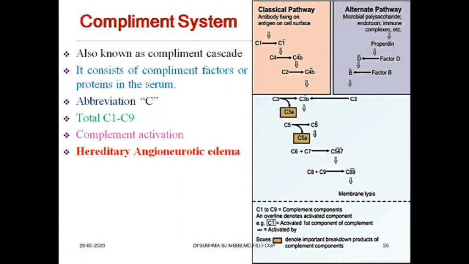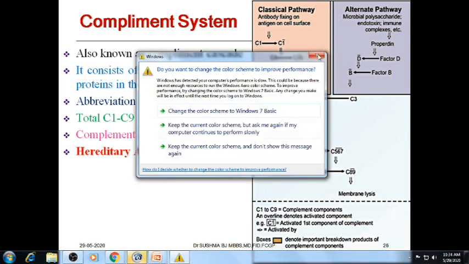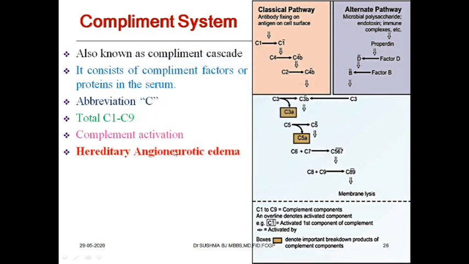In that case, what is going to happen? There is continuous cascade activation, with the complement cascade functioning at a very high rate. A lot of kinins are generated, resulting in hereditary angioneurotic edema. This is a very dangerous condition, because the patient can have laryngeal edema and respiratory arrest. So this is a very important complication due to lack of C1 esterase inhibitor.